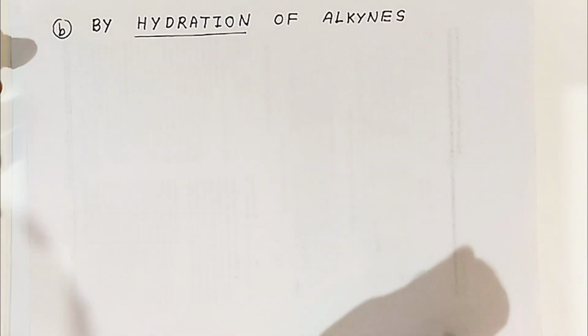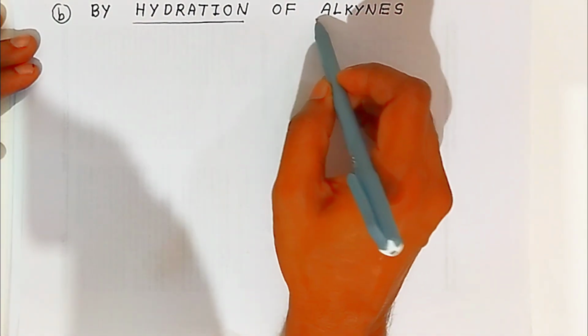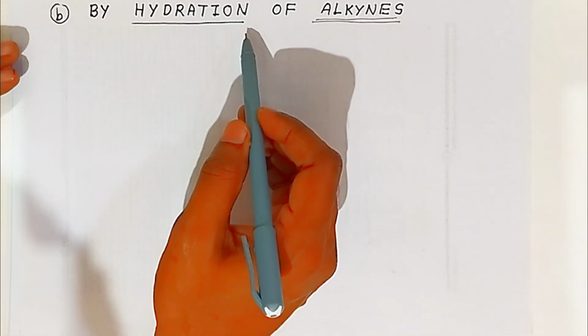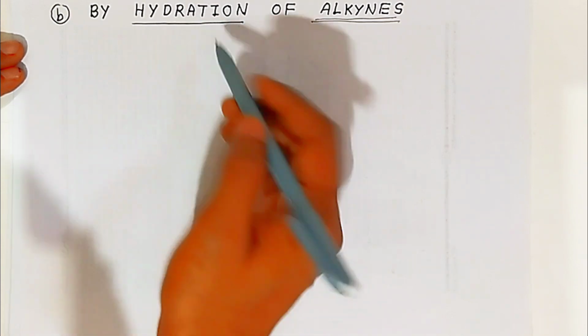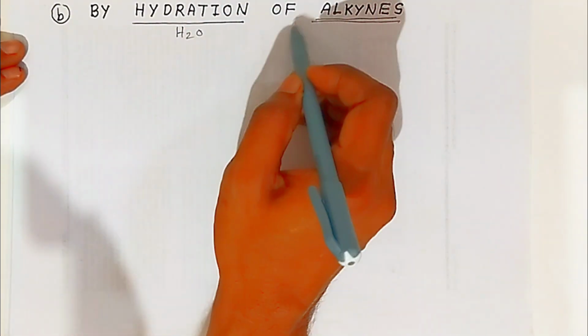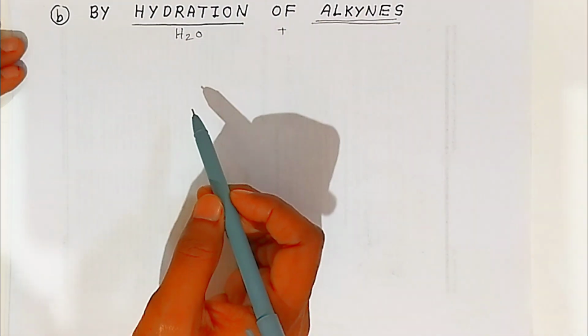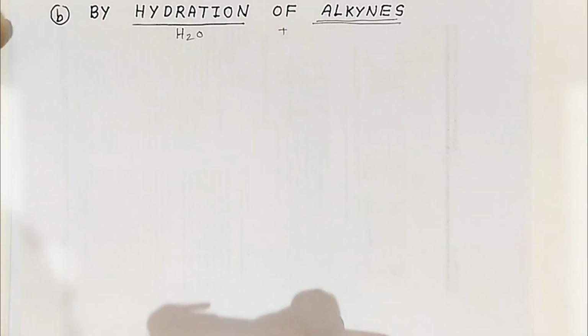Next hydrocarbons that we are going to take, students, are called alkynes. Alkynes have a carbon-carbon triple bond. Now students, hydration of a carbon-carbon triple bond means there is addition of water molecules. We are going to add water molecules to these alkynes, so it is called hydration of alkynes. So students, how you get aldehyde and ketone by hydration of alkynes is very important.